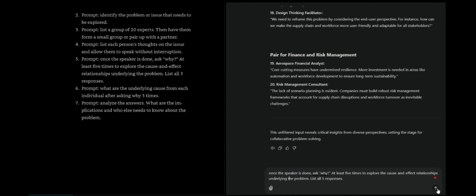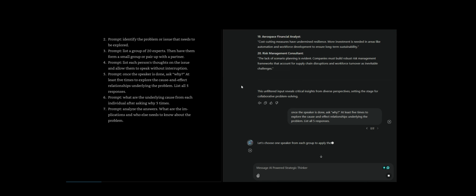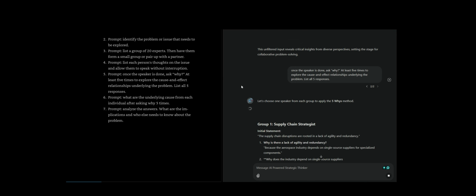Once the speaker is done, ask why at least 5 times to explore the cause and effect relationships underlying the problem. List all 5 responses. Let's choose one speaker from each group to apply the 5 whys method.